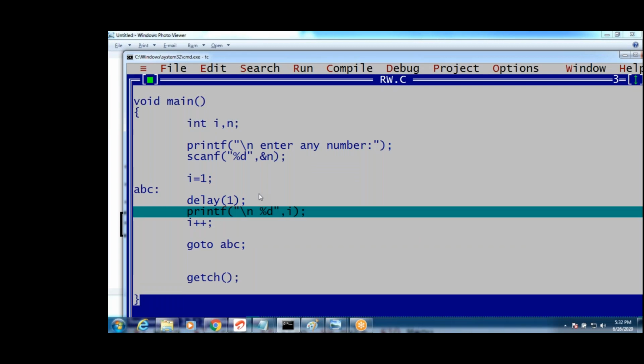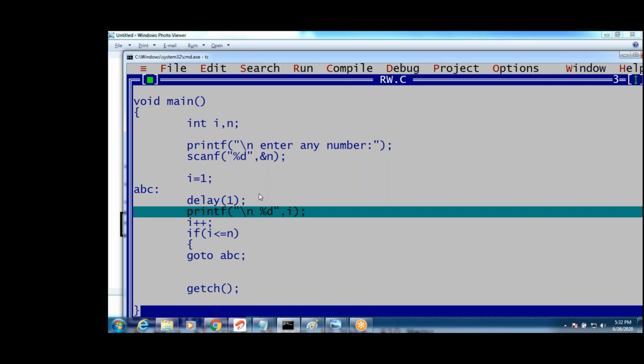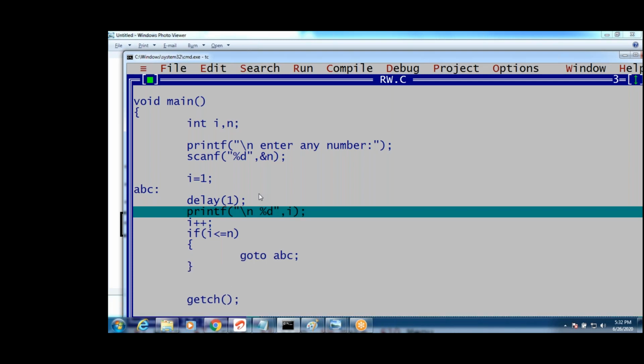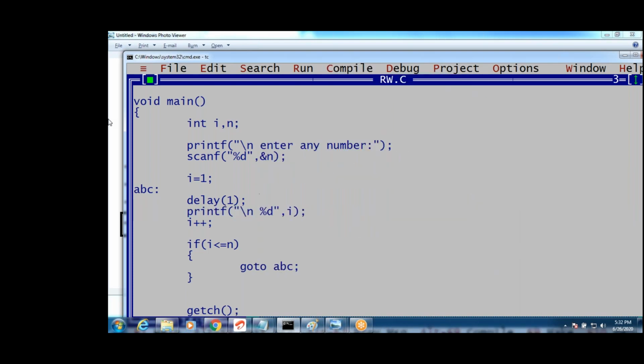1 to n, right? Now, what I want to write, guys? Here I want to write a condition. How to write the condition? If i less than or equals to n, I will explain how this will execute. See this, go to ABC. I have only given a condition, guys. If it is having one statement, parentheses are optional. You know, right?